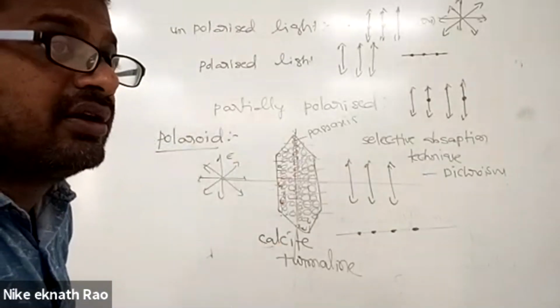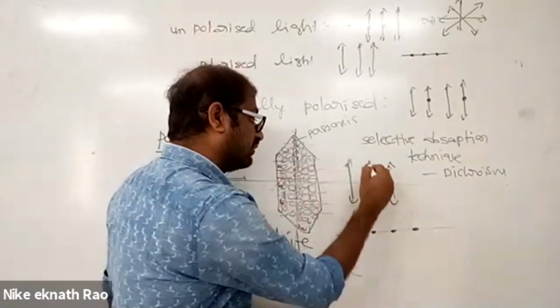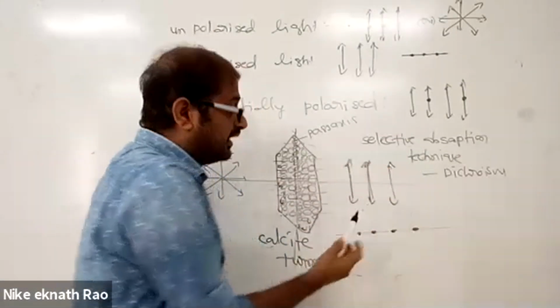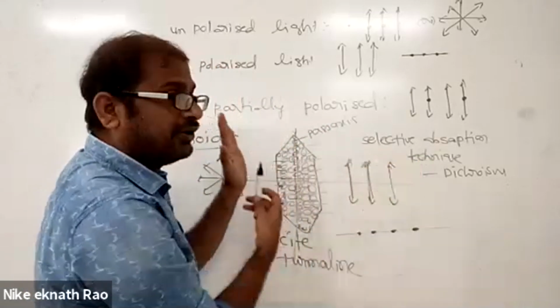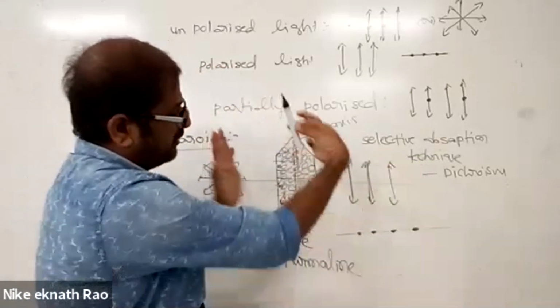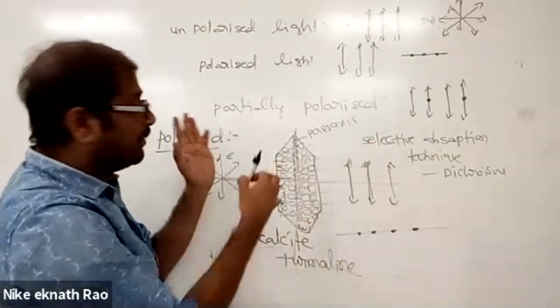Electric field vectors, in this light, are oscillating in directions like this. This is the plane. So the vibrations along this pass axis come outside, and the other directions are blocked.